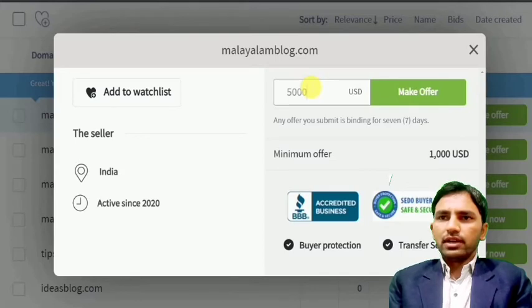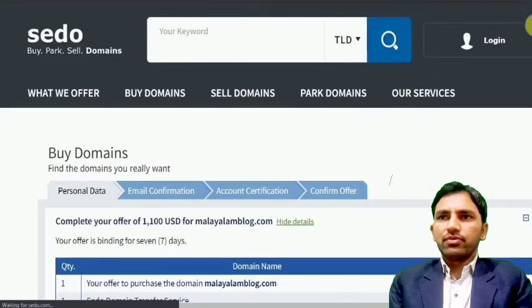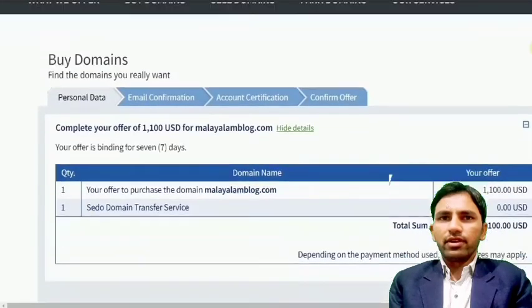If anyone puts in less than 1000, they are not eligible to make an offer. For example, if I type 1100, then I am eligible.